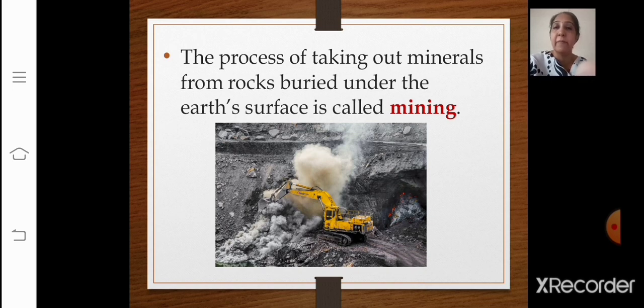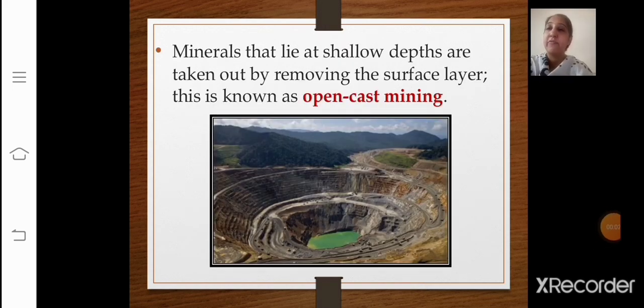What is that mining? Now in the table of extraction of minerals, we saw that mining was divided into two types, right? One was open cast mining, and the second was shaft mining. Now what is open cast mining? Look at the image that has been given to you here. Minerals that lie at shallow depths are taken out by removing the surface layer. This is known as open cast mining. Open cast mining is also known as open cut mining. It is a surface mining technique of extracting rock or minerals from the earth by their removal from an open air pit, that is sometimes known as the borrow pit also.